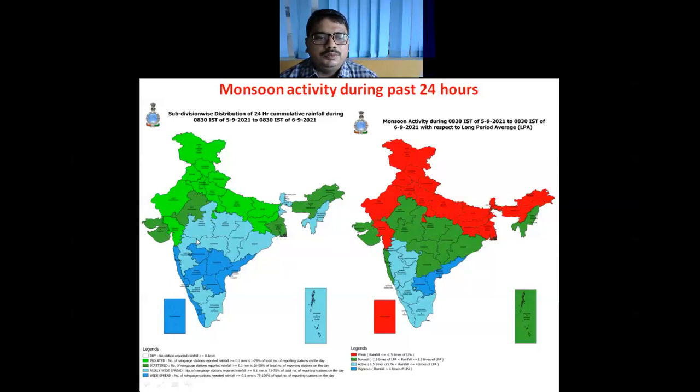However, over parts of central and adjoining eastern India and over islands and South India, we can see from the light blue and dark blue color that fairly widespread to widespread rainfall activity was realized. Accordingly, monsoon was active over South India and Maharashtra area. Otherwise, most parts of the country realized weak to normal activity during past 24 hours. So this is the monsoon activity and rainfall activity during past 24 hours.